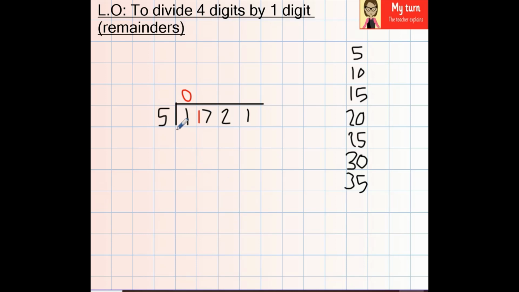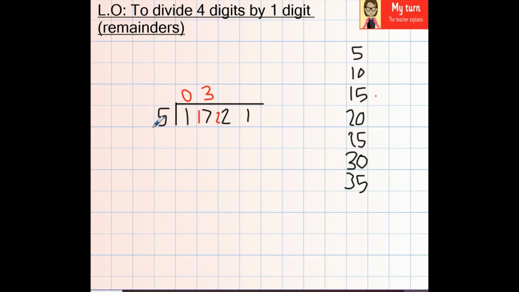So that now becomes 17. How many 5s go into 17? Well, what's the closest that I could get to 17 without going past it? It's going to be this, isn't it? 15. And that's 1, 2, 3. That's 5 times 3. So that would be 3, because 5 times 3 is 15, but we wanted to get to 17. So from 15 to 17, we had 2 left over, didn't we? So that now becomes 22.